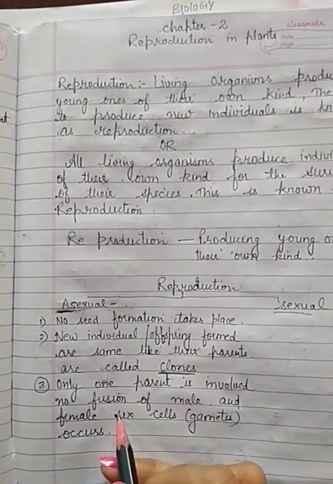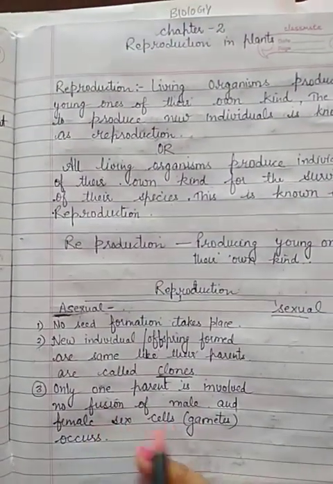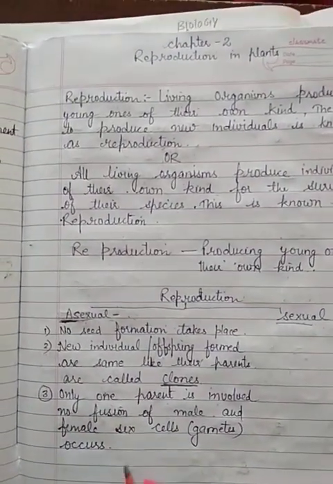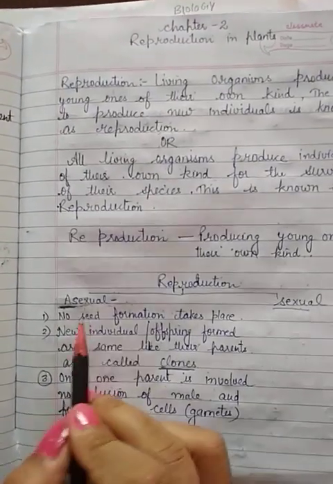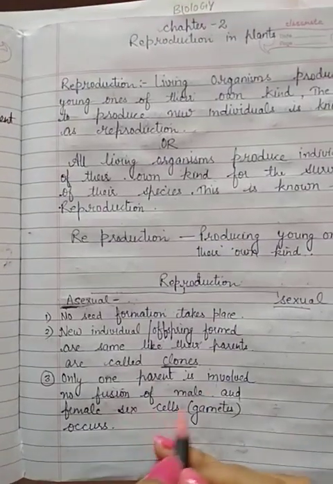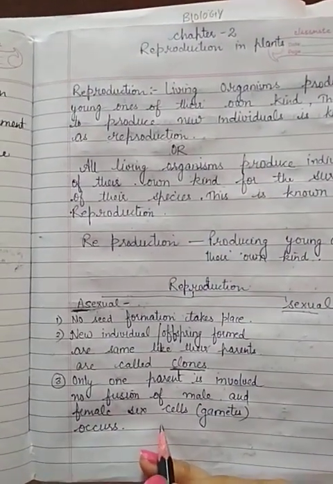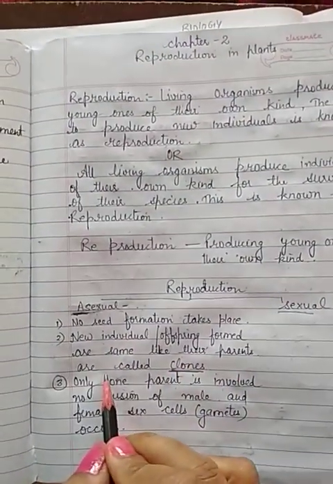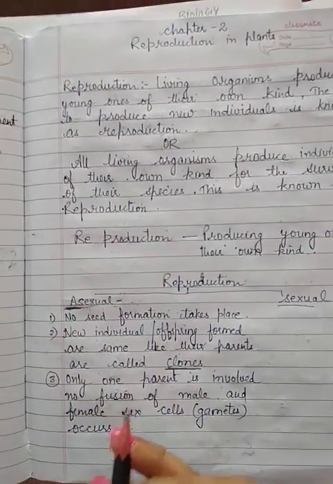The third point we can take is that only one parent is involved. No fusion of male or female sex organs occurs in asexual reproduction. So we have discussed 3 points. In asexual reproduction, only one parent is involved and no fusion of male and female sex cells occurs. The new individual that is formed is the same as its parents. And the third point is no seed formation takes place in asexual reproduction.